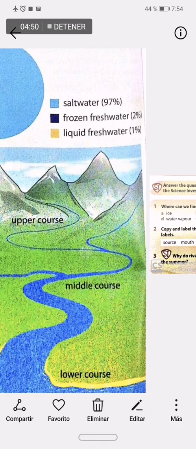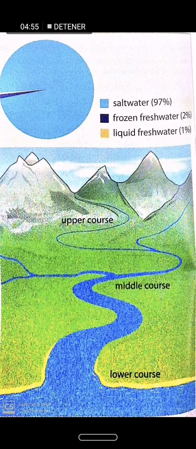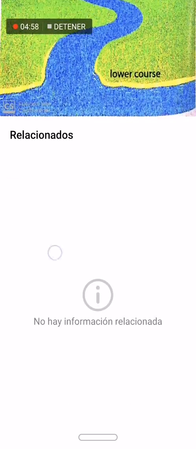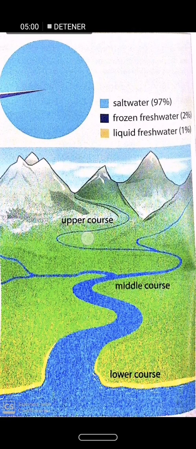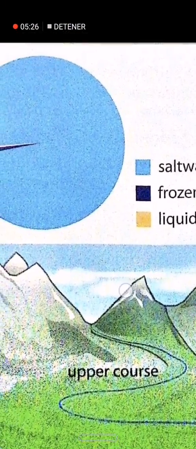And then I'm going to explain these drawings that we have in the book. Here we can see the path of the river, cómo es el camino de los ríos. We saw that it has three parts. First, we have the lower course, then the middle course, that is in the middle, and the upper course. You can see here how it's getting thinner and thinner.